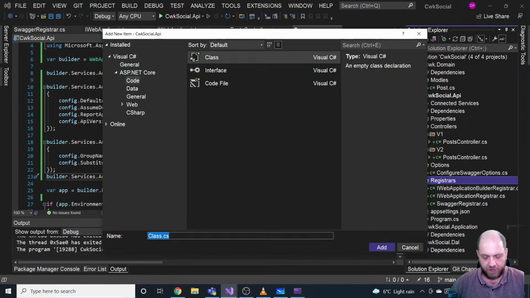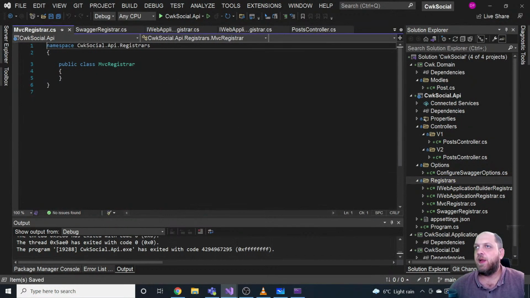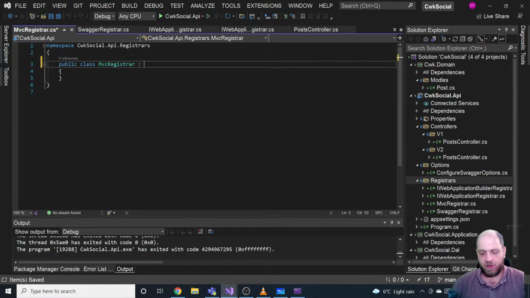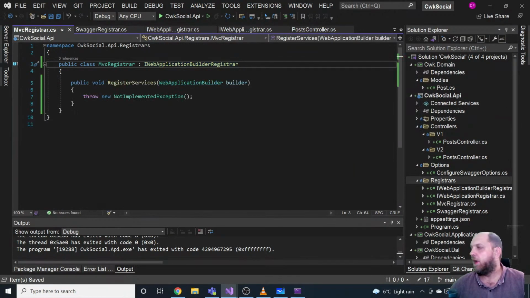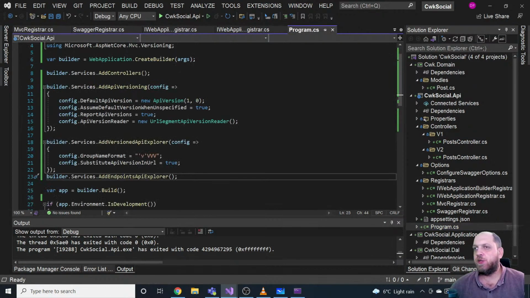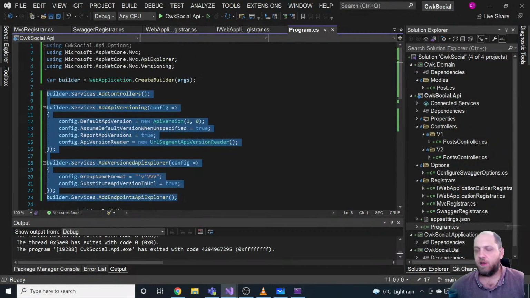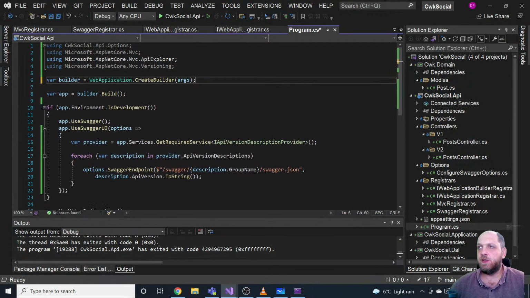Let's call this MVC register, and that would also implement web application builder register. And let's implement the interface. And the only thing that we would need to do here is simply take everything that we have here and move it in that file.